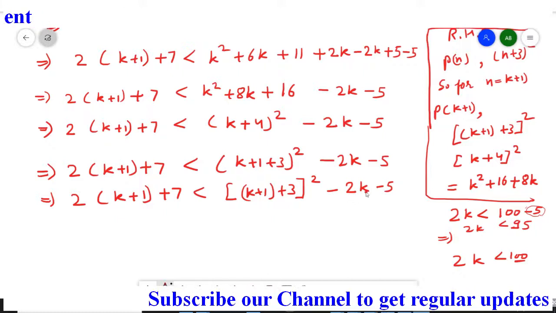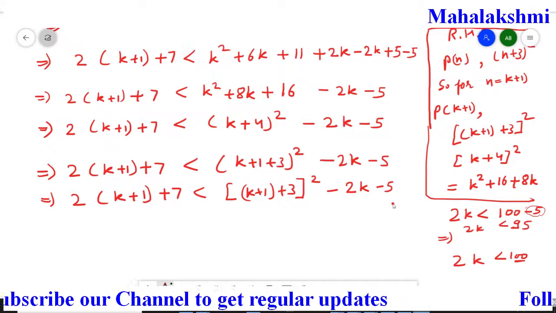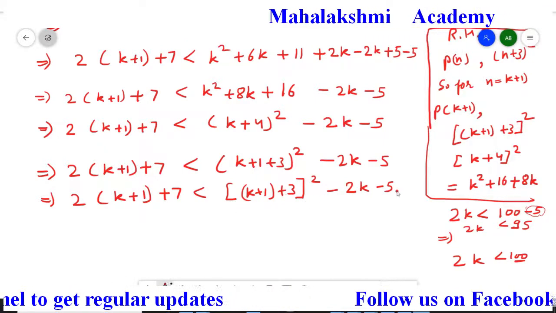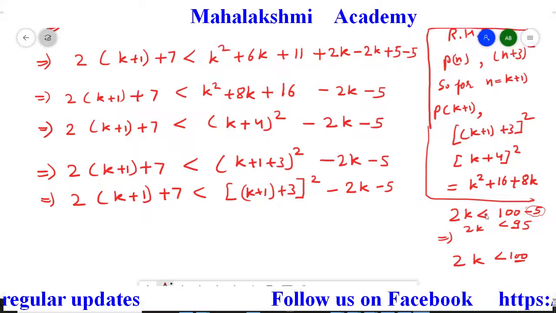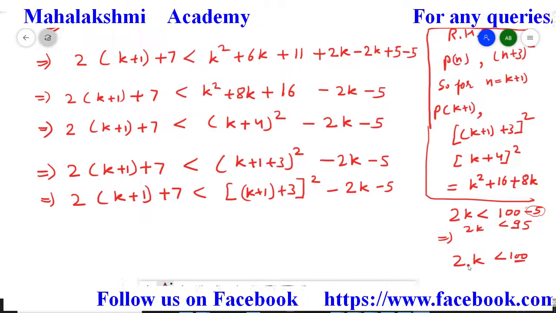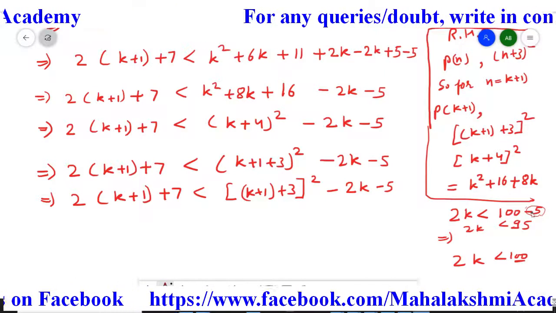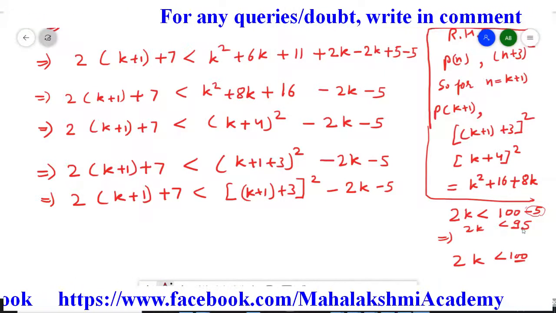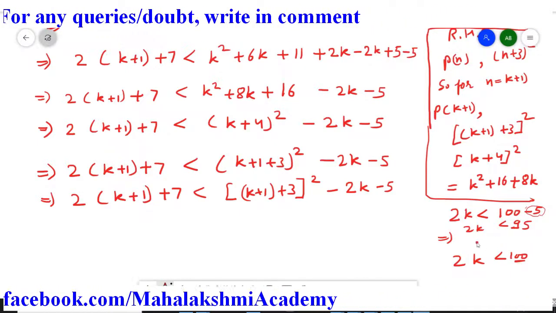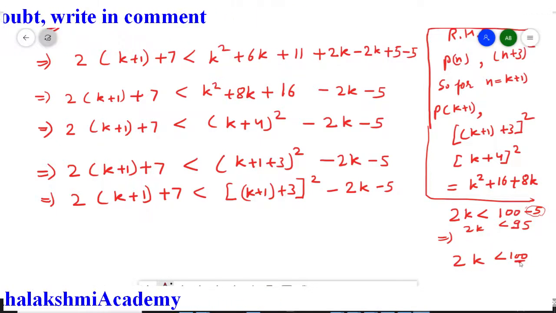And students, this minus 2k and minus 5 are in subtraction with it. So if we remove it, then this term is going to be more than the solution of these three terms. Like for example, 2k is smaller than 100 minus 5. Then surely 2k is smaller than 100, because 100 minus 5 is actually 95, and if you remove this minus 5 from here, then it is 100. So if 2k is less than 95, then surely 2k is less than 100 also.